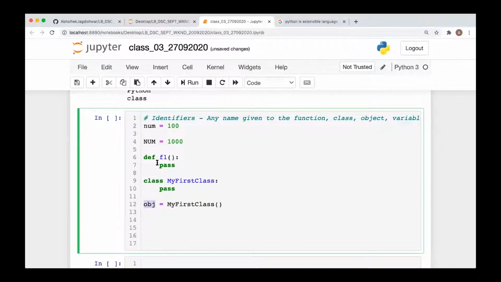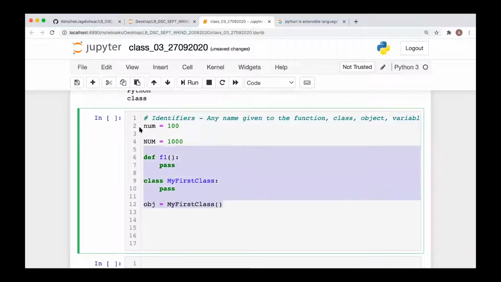The thing we are going to learn here is, can we use any name here? You can see I have used specific conventions: for variables I'm using small case letters, for constants I'm using all capital case, for functions I'm starting with small case, for classes I'm starting with capital case, using camel case notation. So is it like anything I can use here? Can't we use a number, especially in the beginning? Can we use special characters? We have to look at all those things.